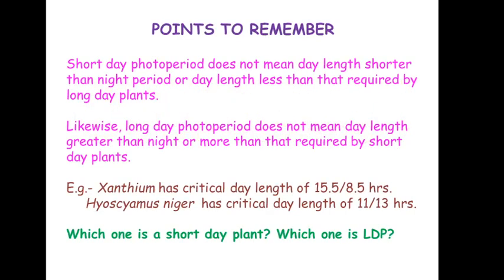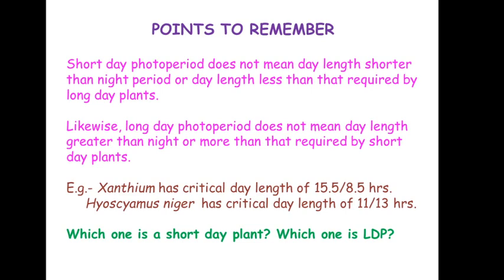Short day photoperiod doesn't mean that the day length is shorter than the night period. Likewise, long day photoperiod does not mean that the duration of the day is more than the night period. Okay, so then what does it mean? A short day in physiology simply means that the day length is shorter than the critical day length, a certain critical value.